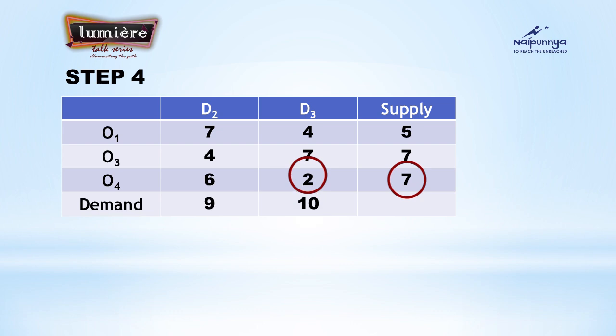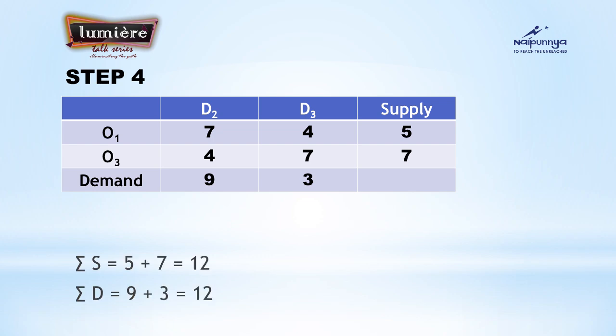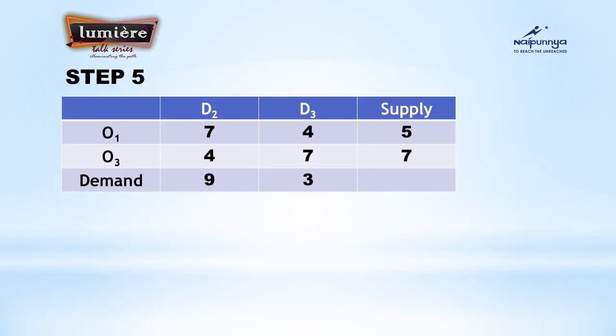Allocate 7 to that particular cell and cross off that particular row and subtract it from the demand that you have compared. In step 5 you get a 2 by 2 matrix, that is only 2 rows and 2 columns present, but there is also a problem because you can see the least element at 2 different places. 4 is your least element, but 4 is coming under O1D3 and O3D2. And which 4 are you going to select?